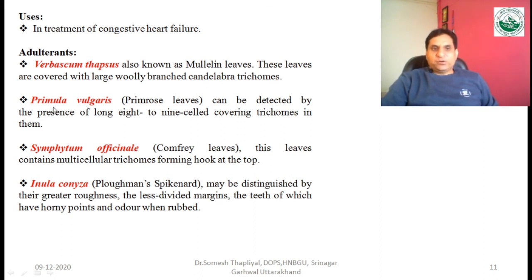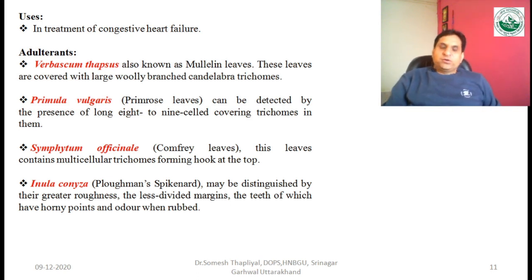Primula vulgaris can be detected by the presence of long 8 to 9 cell covering trichomes. Symphytum officinale, also known as comfrey leaves, contains multicellular trichomes forming a hook at the top. Inula conyza, also known as fleabane or spikenard, may be distinguished by its greater roughness, less divided margins, the teeth of which have horny points, and by its odor when it is rubbed between the hands.